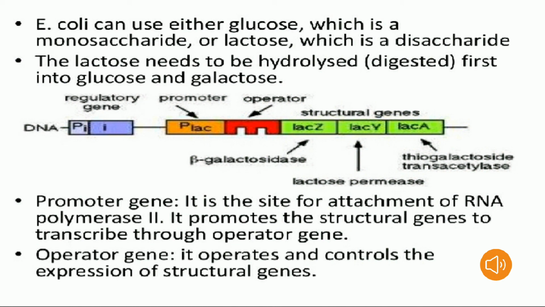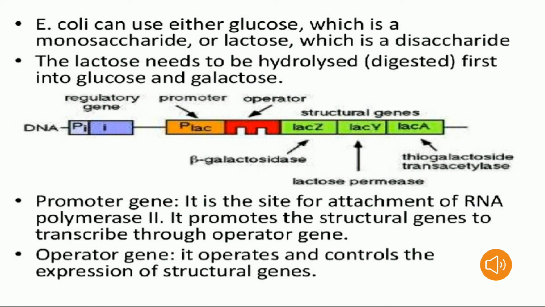Escherichia coli can use either glucose, which is a monosaccharide, or lactose, which is a disaccharide. Here, the example of a monosaccharide is glucose, and the disaccharide is lactose. Here you can see that lactose needs to be hydrolyzed. It means lactose needs to be digested first into glucose and galactose.